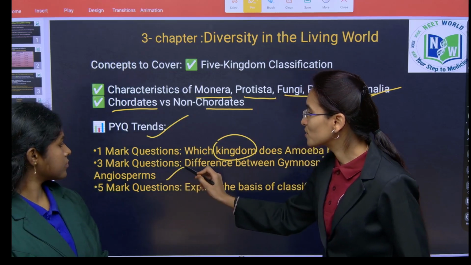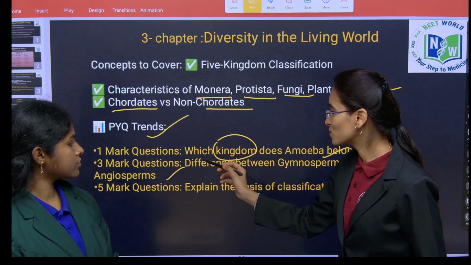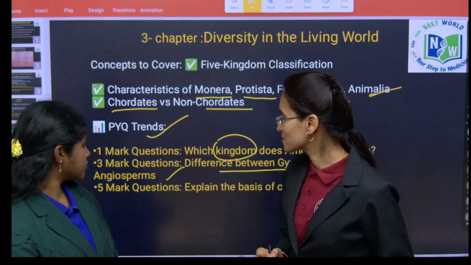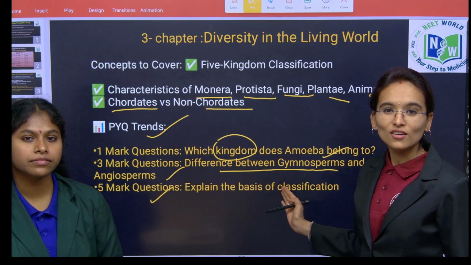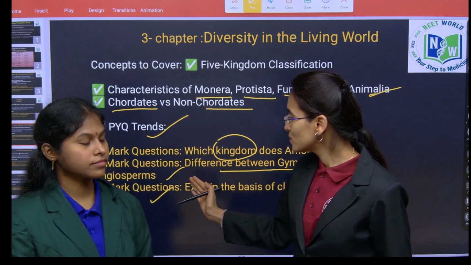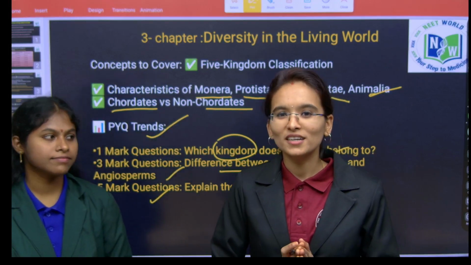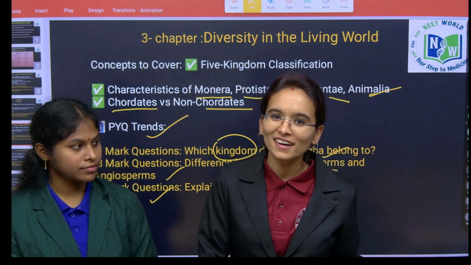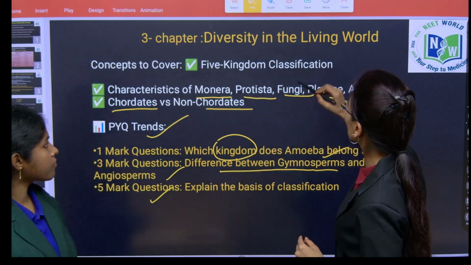Next, if we look into the 3 marks type of question, here majorly the repeated question is differences between gymnosperms and angiosperms. Next, 5 marks question includes explain the basis of classification. So children, in this overall chapter, major questions you are going to get based on the kingdoms of classification, that may be either plant kingdom classification or animal kingdom classification.